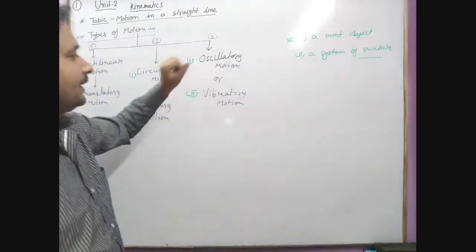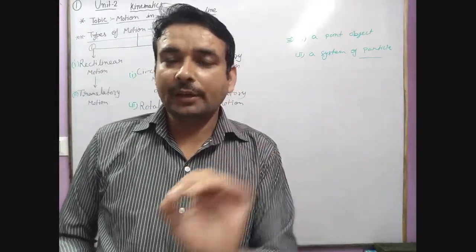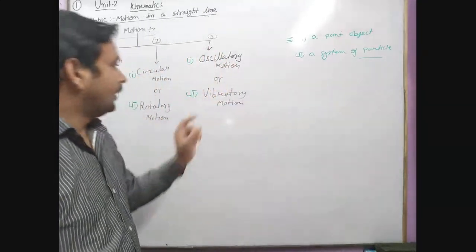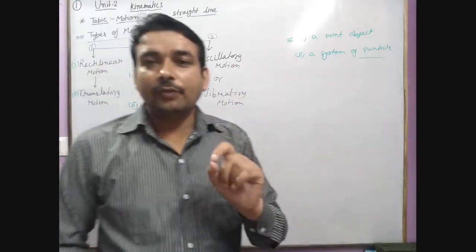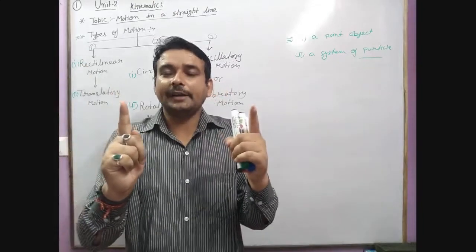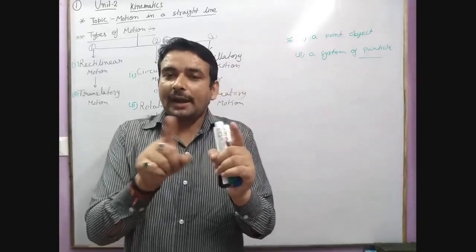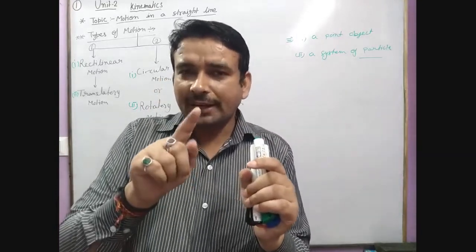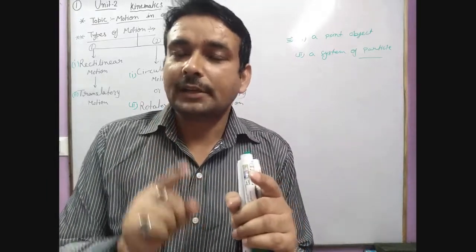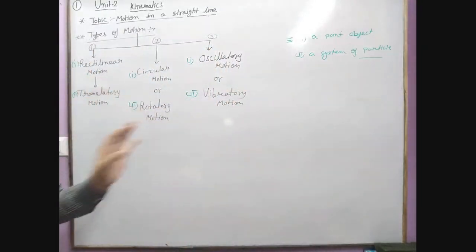Second is oscillatory motion. Oscillatory motion is one in which the bob of a pendulum is doing to and fro motion about its mean position. Okay. And the vibratory motion is one in which the string which is bound perfectly and then plucked at the middle, then you will observe a very fast oscillation. When the oscillation is too fast, then it is termed as vibratory motion. So this is about the types of motion.